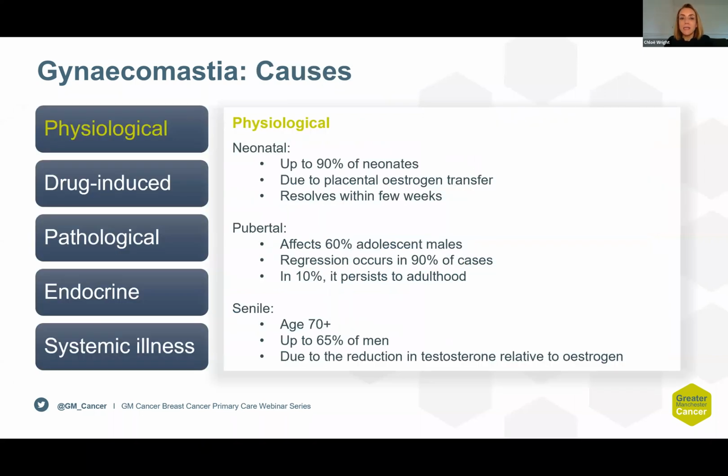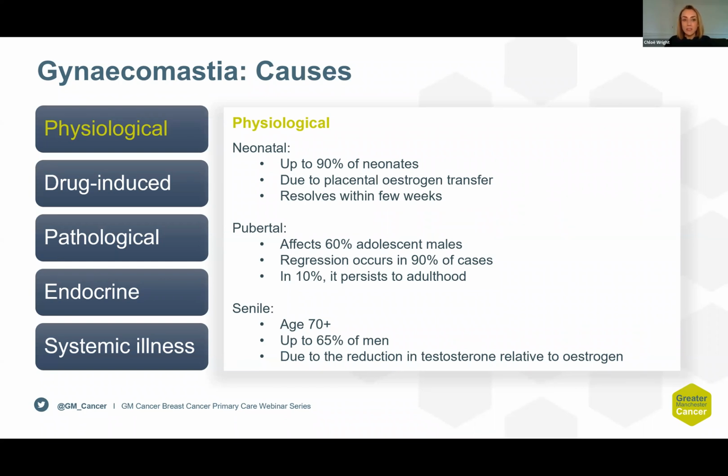The causes of gynaecomastia can be considered into 5 categories, the first being physiological, and so this is a consequence of normal bodily functions. So it can occur in up to 90% of neonates and is due to placental estrogen transfer and resolves within a few weeks. It can occur in the pubertal period, affecting 60% of adolescent males, and it regresses in 90%. It can also occur in older age, affecting up to 65% of men, and it's due to a reduction in